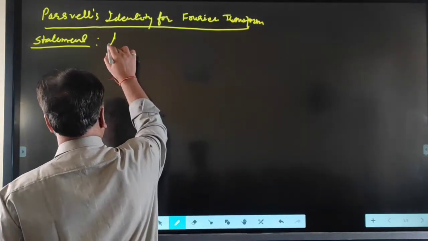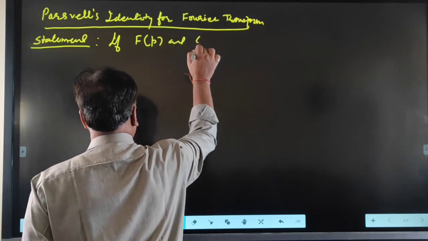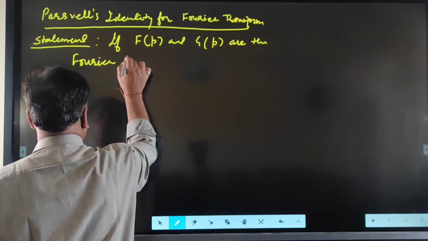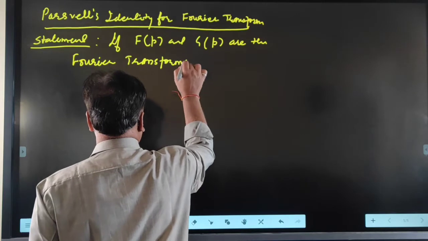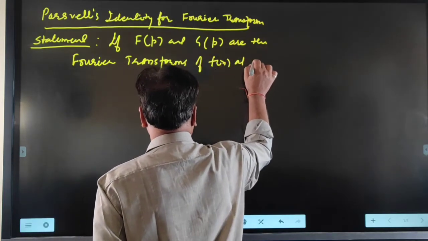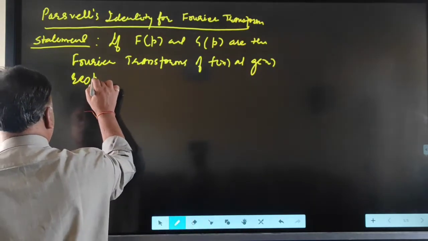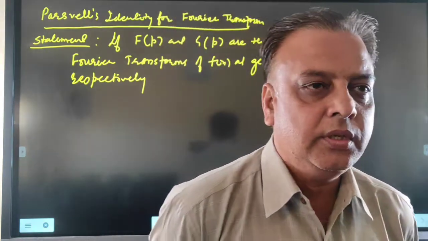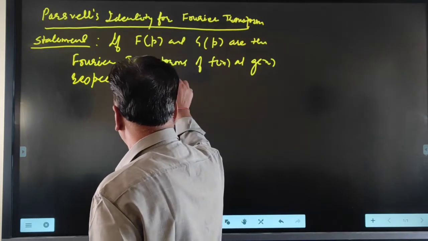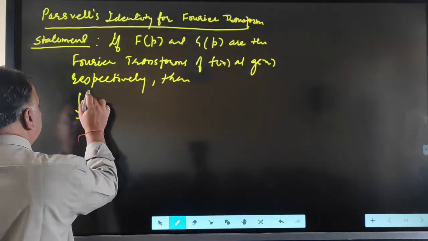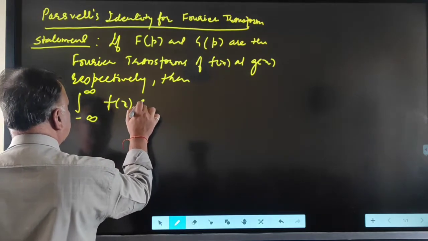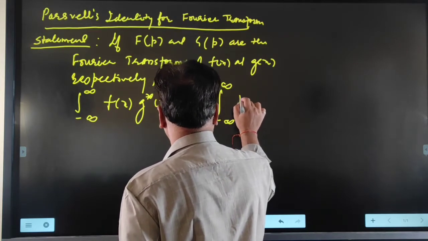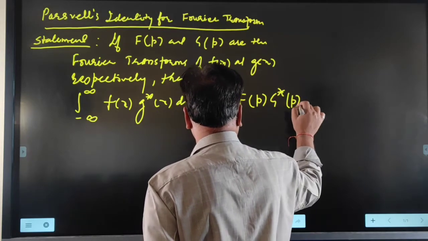If Fp and Gp are the Fourier transforms, or the complex Fourier transformations, of the functions fx and gx respectively, then integral minus infinity to infinity fx into g star x dx is equal to integral minus infinity to infinity fp into g star p dp.